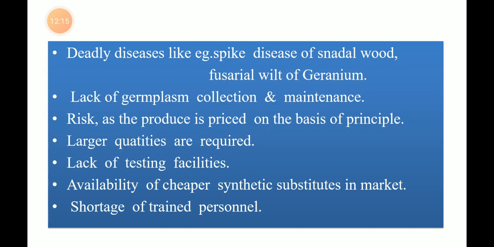There are deadly diseases which are the main obstacle in the production of these aromatic plants. Spike disease of sandalwood, fusarial wilt of geranium. These are the major diseases which pose a major setback for production of sandalwood and geranium. Lack of germplasm collection and maintenance. Risk, as the produce is priced on the basis of principle.